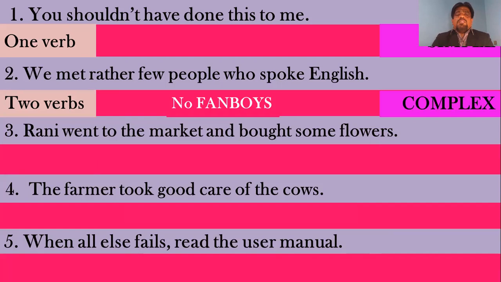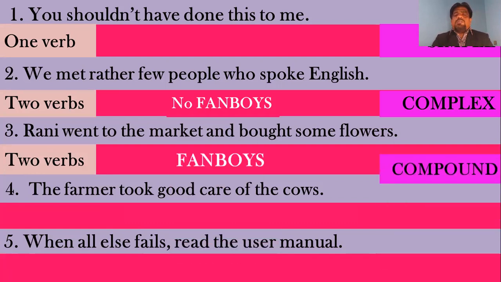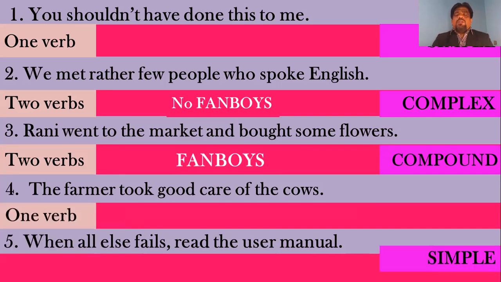Third one, let us see how many verbs there are. There are two verbs, went and bought. Let us check the conjunction. "Rani went to the market and bought..." And is the conjunction, and it's a fanboy's conjunction, therefore compound sentence. Fourth one, "The farmer took good care of the cows." Only one verb, took, therefore it is a simple sentence.